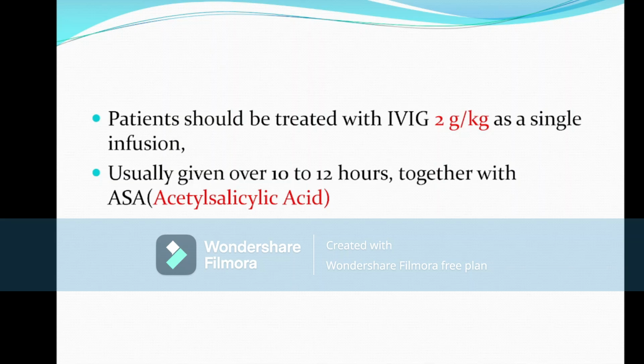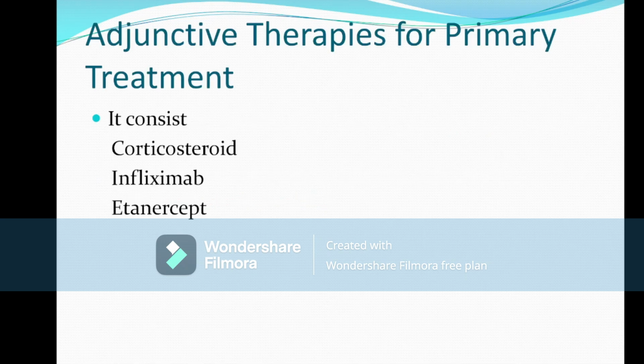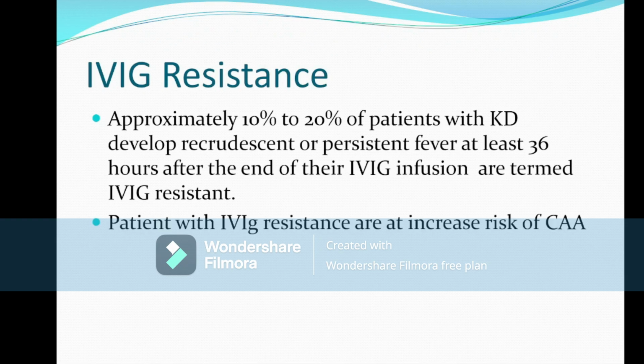The dose of IVIG is 2 gram per kg. It is a single dose and runs over 10 to 12 hours. And along with this, we have to give aspirin. If the treatment is not successful after giving IVIG and the fever has not subsided after 36 hours of giving IVIG, then the next adjuvant therapy we can add is corticosteroid or infliximab or etanercept. That means we can add the biologicals if the child has IVIG resistance.